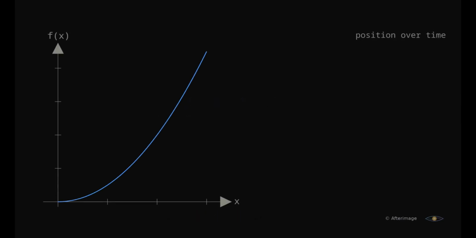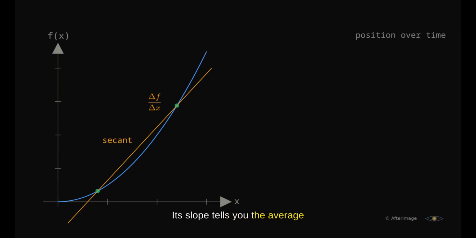We start with a curve, any curve. Let's say it describes the position of something moving. Pick 2 points on the curve. Draw a line through them. This line is called a secant. Its slope tells you the average rate of change between those 2 points.